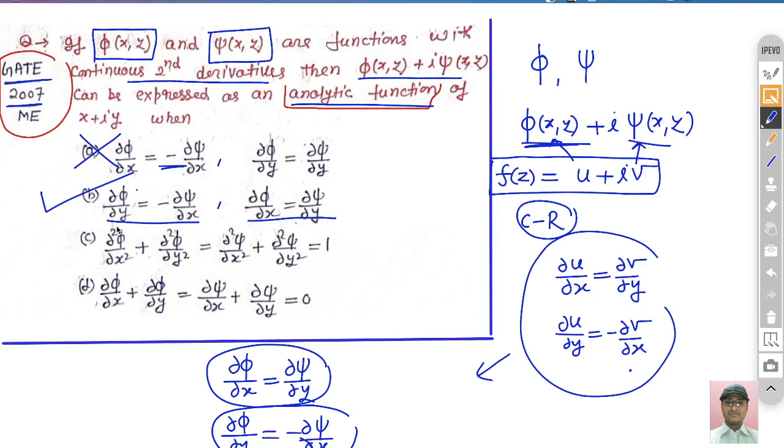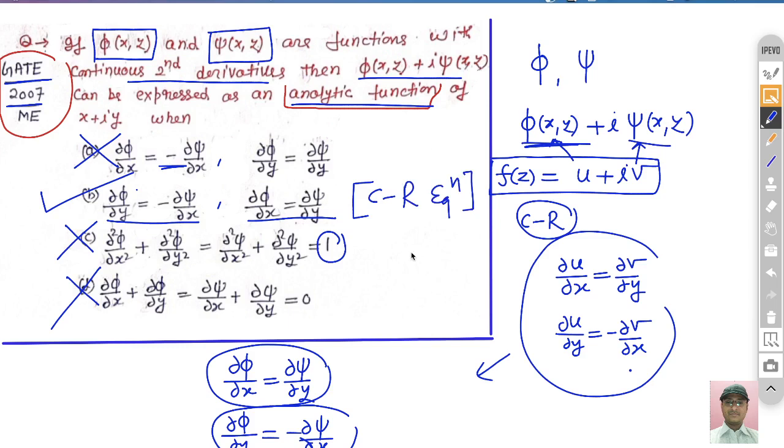So third is, only one option is correct. Here it is given basically, and I will discuss later what a harmonic function is. So it is not harmonic. I will also tell you that for harmonic it must be 0, right? So this is not true and this is also not true, right? Only one option is correct, and this is solved only by using the Cauchy-Riemann equation, right? So any function which is analytic must satisfy the Cauchy-Riemann equation, and this is the necessary condition.